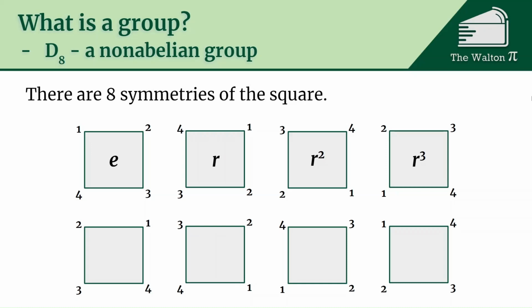But there's also the symmetry where we could just reflect it. So d, we're going to say that we reflect it once. But then what if we reflect it and then rotate it? That gives us this dr element that we have here. If we do d and then rotate twice, and then d and then rotate 3 times, that ends up giving us all the symmetries of a square. Okay, so the proof as to why that's all of them, that's a little hard. Take a square, label it, and see if you can get anything that's different. Spoiler alert, you can't. And so these are the 8 symmetries of the square.